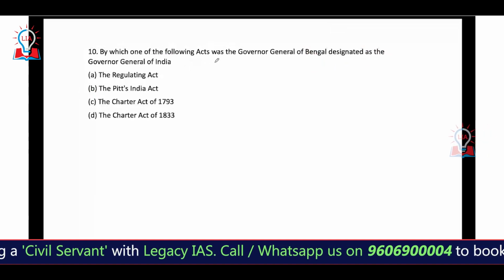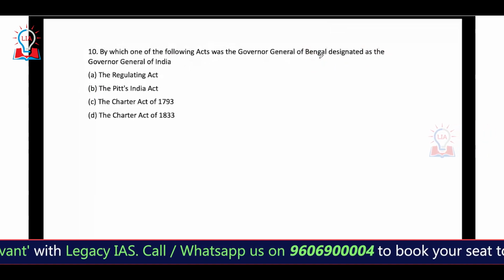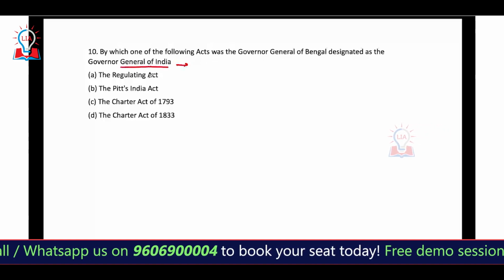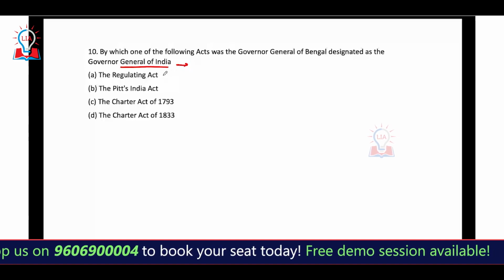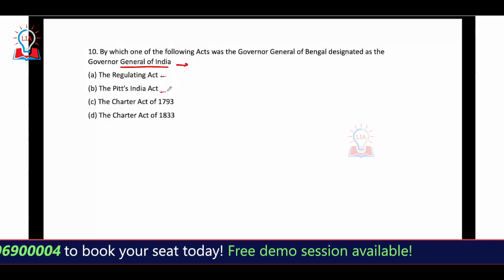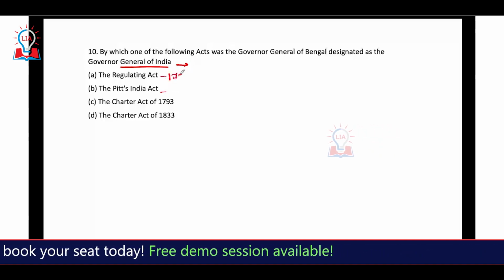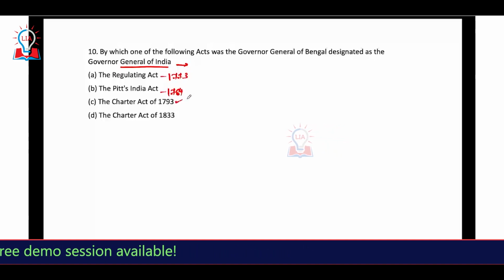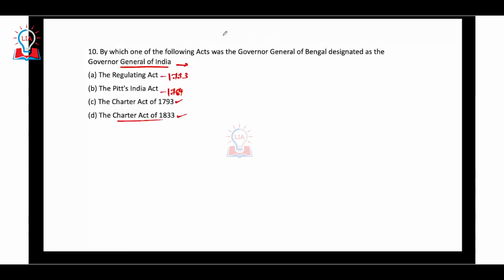By which one of the following acts was the Governor General of Bengal designated as the Governor General of India? Modern history question here. So the 10th question: Regulating Act of 1773, Pitt's India Act of 1784, Charter Act of 1793, the Charter Act of 1833. See, in the process of evolution, the Governor of Bengal becomes the Governor General of Bengal.